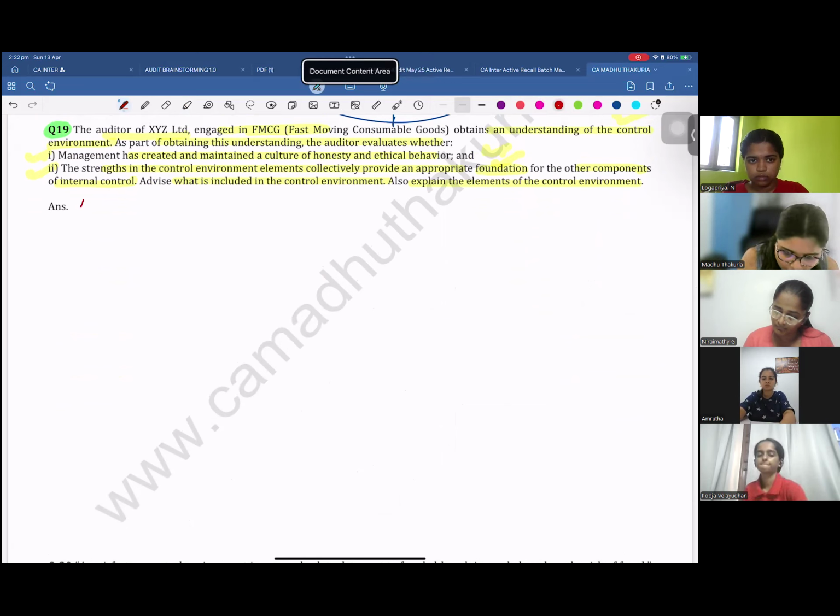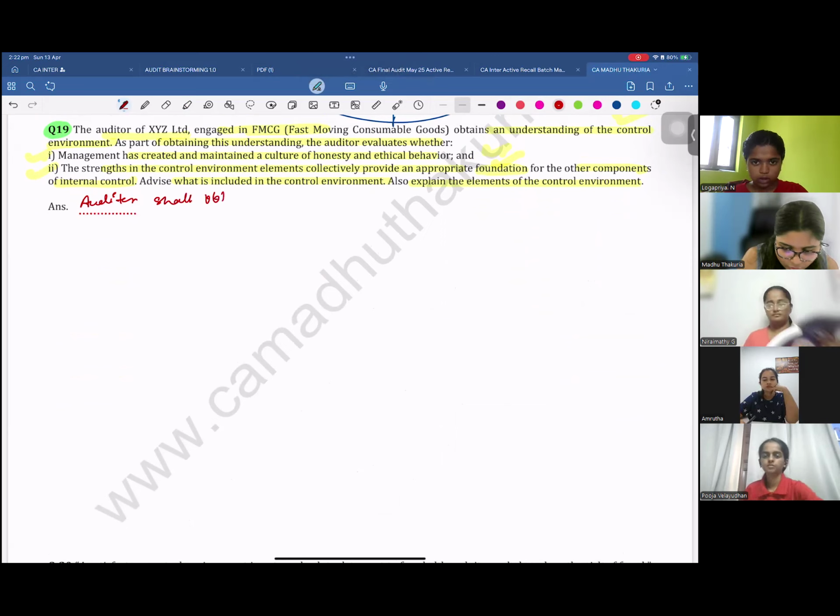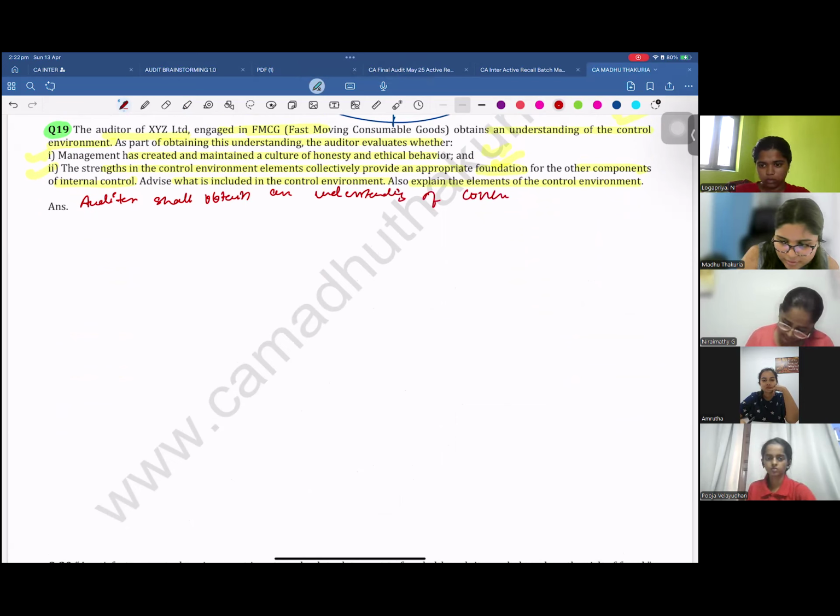First, the context: the auditor shall obtain an understanding of the control environment.